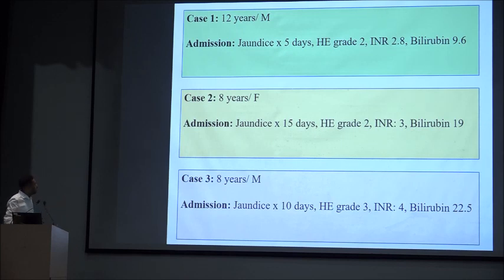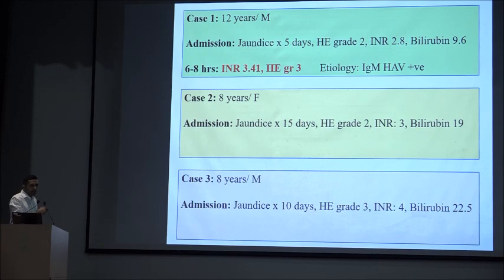Okay, let's see. So the first question that would come in my mind, I would want to see the response at 6 to 8 hours. And let's see one by one. Case 1, HE grade 2, INR 2.8. Now at 6 to 8 hours, his INR becomes 3.41, HE progresses to grade 3. I would most likely offer TPE to this patient.